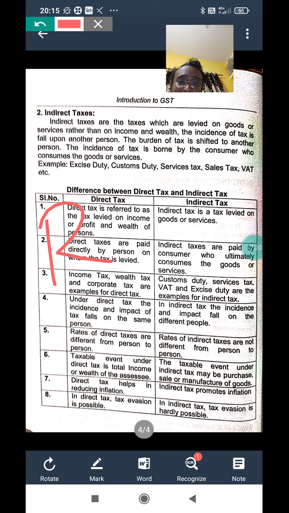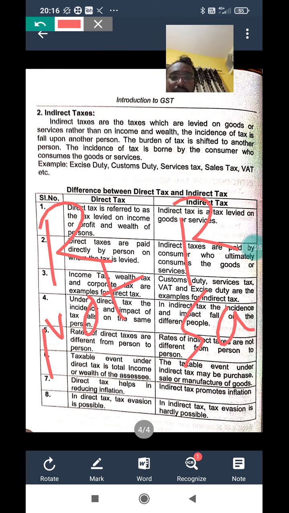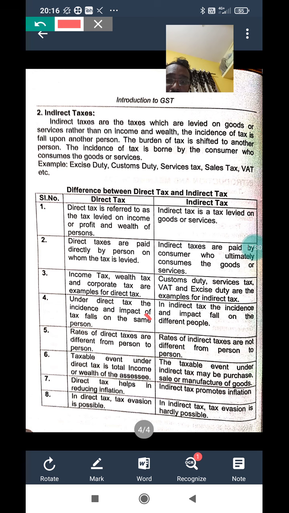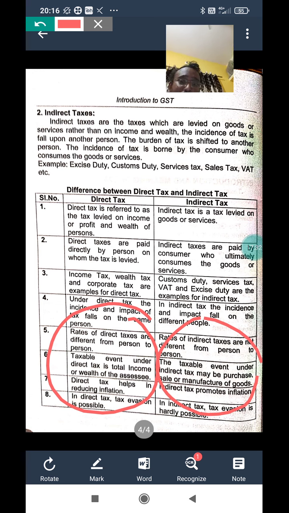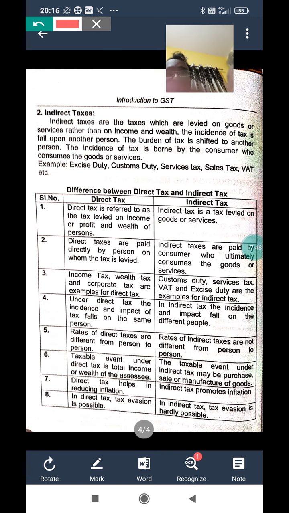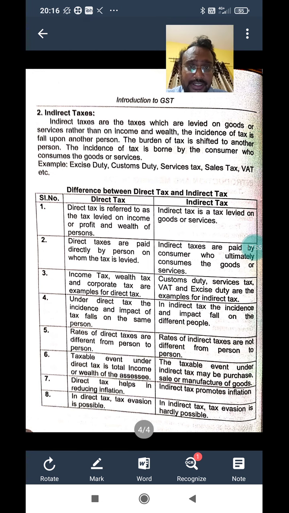Rate of direct tax is not the same. The rate is the same in indirect tax. So that is the word. Another difference which we left out is the taxable event. This is very important. The taxable event under direct tax is the total income of a person. What is the taxable event under indirect tax? Supply of goods and service. The supply of goods and service is the taxable event under indirect tax. So this is the difference between direct tax and indirect tax.